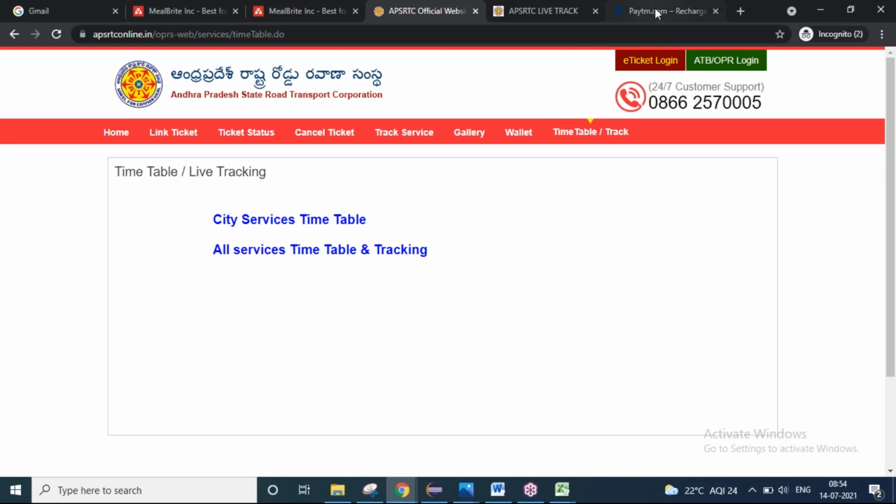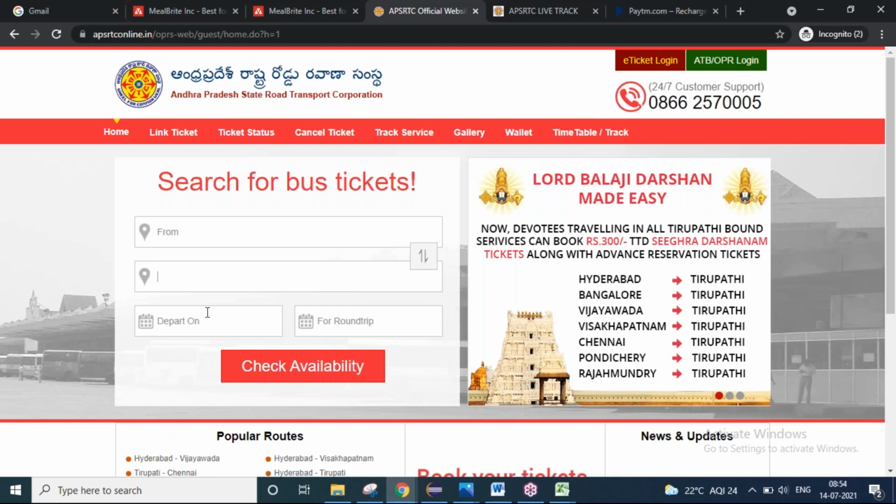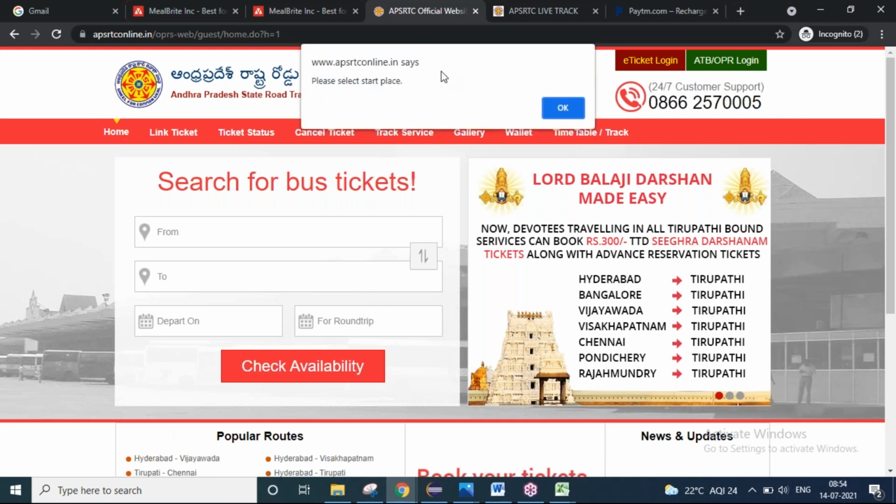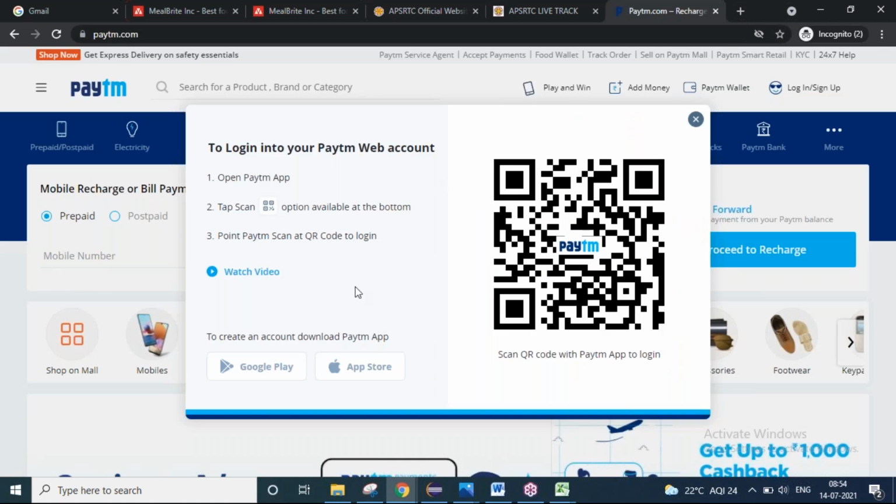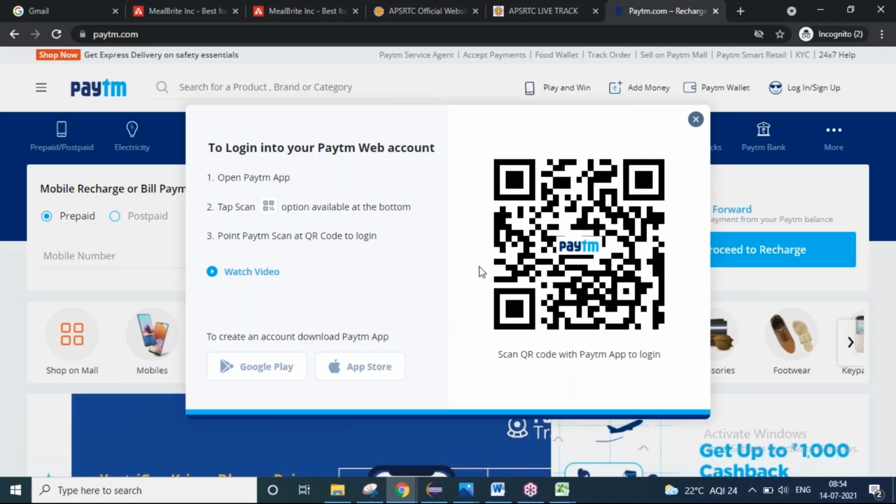And if at all I'm getting some alert, see in this APSRTC, if I do a wrong navigation, an alert comes. Unless I accept it, the application will be frozen. I can't do anything on the application. How to handle the alert, how to do mouse hovering, how to handle these iframes, and all keyboard actions, all mouse operations, right click, left click, those kinds of things.